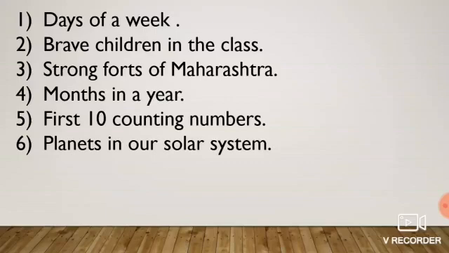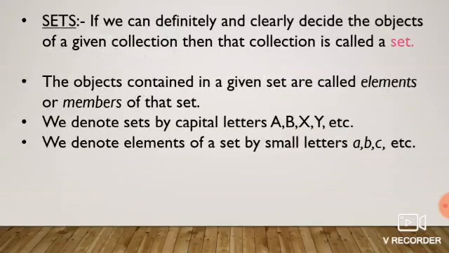6. Planets in our solar system. There are 8 planets in our solar system, which are Mercury, Venus, Earth, Mars, Jupiter, Saturn, Uranus and Neptune. And we can clearly list them. So it is a set. You will see that for examples 1, 4, 5 and 6 we can clearly list the objects, whereas for examples 2 and 3 we cannot clearly list the objects. So now we can say, if we can definitely and clearly decide the objects of a given collection, then that collection is called a set.